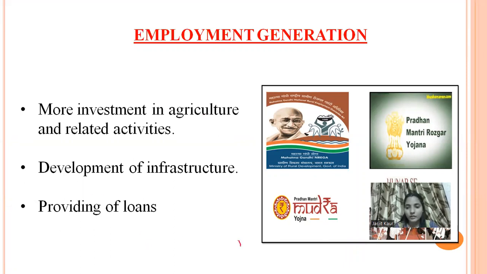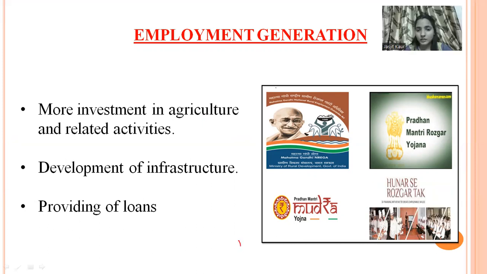Here we have different schemes. The first one is MGNREGA, then we have Pradhan Mantri Rozgar Yojana, Pradhan Mantri Mudra Yojana, or Hunar Se Rozgar Tak. So these are the different schemes that the Indian government has launched for employment generation in the areas where people are mostly unemployed.